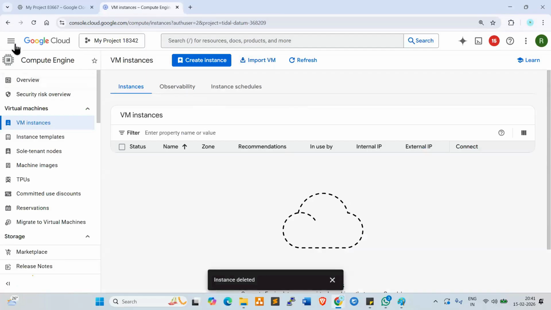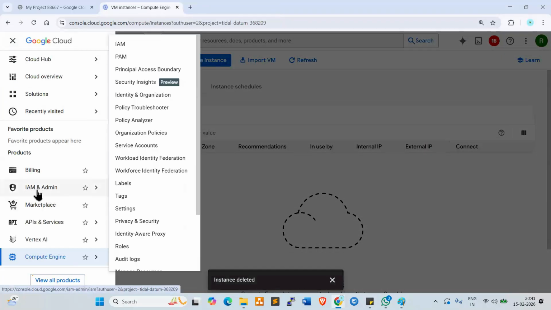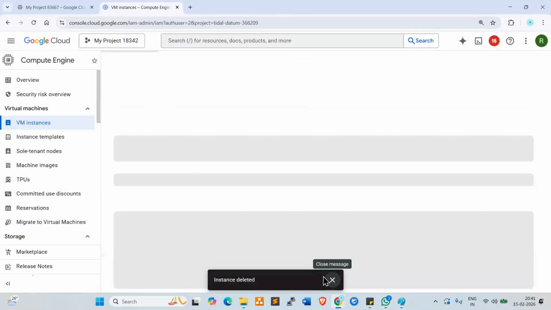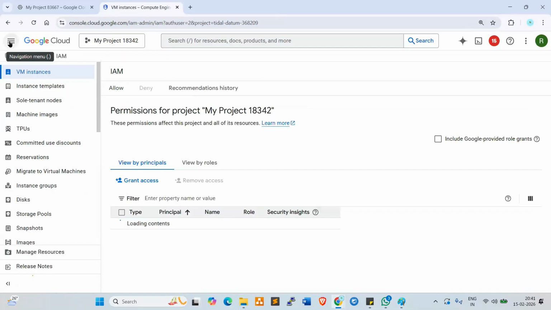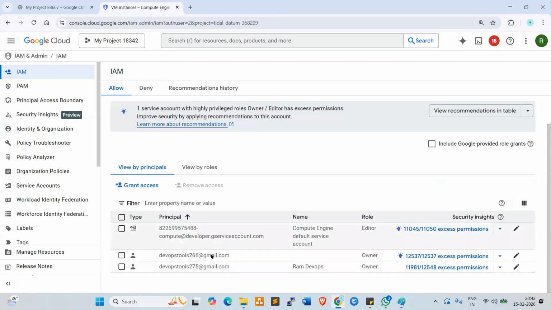IAM, right? So go to navigation menu. Look at here. IAM and admin. So click on IAM. Look at here. These are all IAM users. So you already created some users here. These users have permissions, roles like editor role, owner role, right?